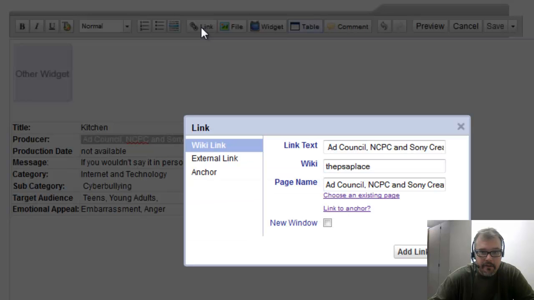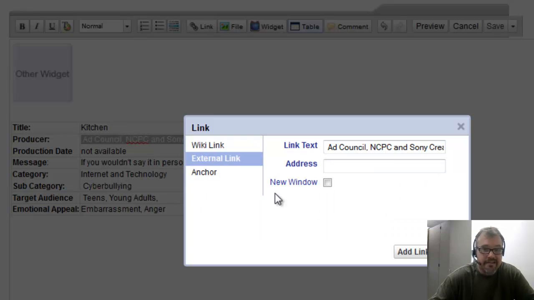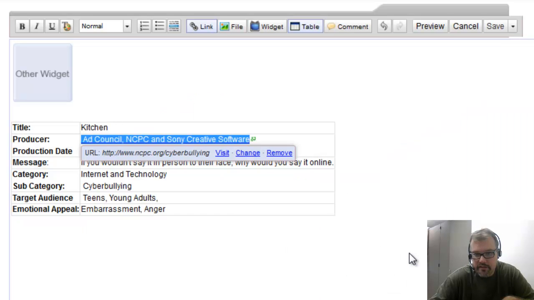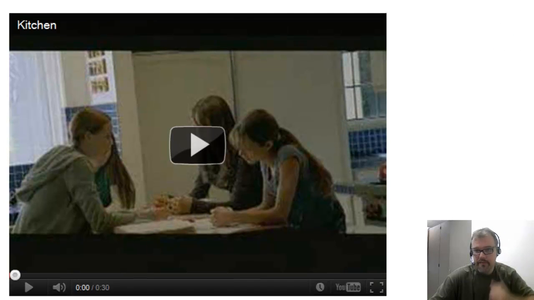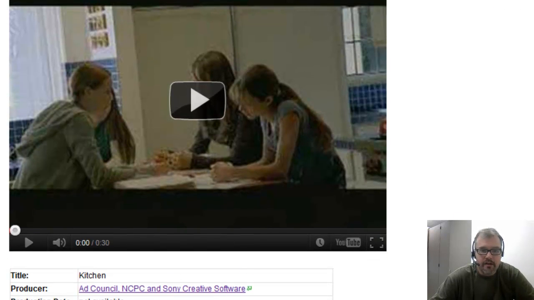I'll go ahead and highlight this, and I'm going to link it. See, up on my edit bar, link. And I had already copied that link before, so I'm going to go to external link, because this is a link that's not in my wiki. I'm going to paste in the website and choose New Window and choose Add Link. So now I have all the information in here. And when I choose Save, it will actually show the video right there with the important information about it underneath.